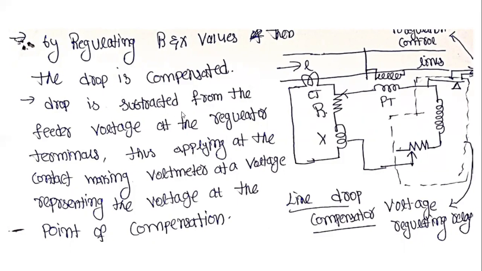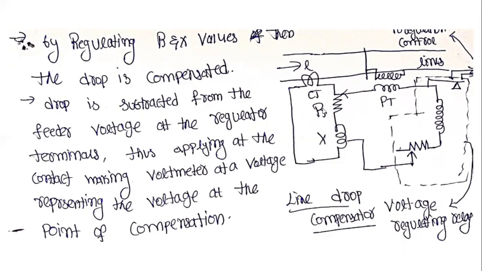Therefore, the drop is subtracted from the feeder voltage at the regulated terminals, thus applying to the contact making voltmeter a voltage representing the voltage at the point of compensation. This is the line drop compensation.